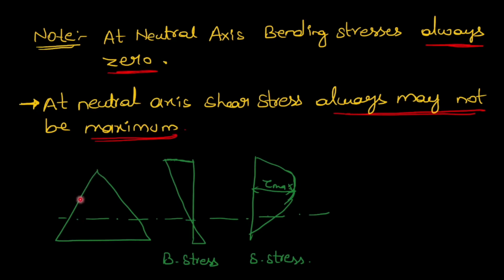So let's see how. Let's suppose this is a triangle, this is a neutral axis. At neutral axis bending stress is always 0. Shear stress is maximum somewhere here but not at neutral axis. So what we need to remember: bending stress at neutral axis is always 0 and shear stress will not be 0, but it is also important that it is not maximum at neutral axis. It may not be maximum at neutral axis. So these points you need to remember.